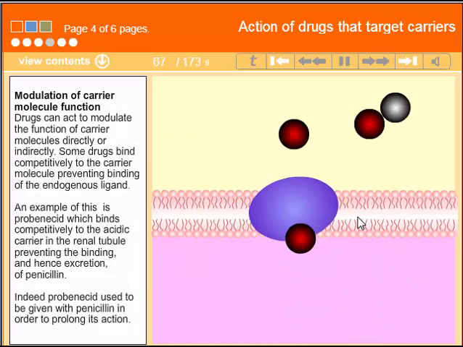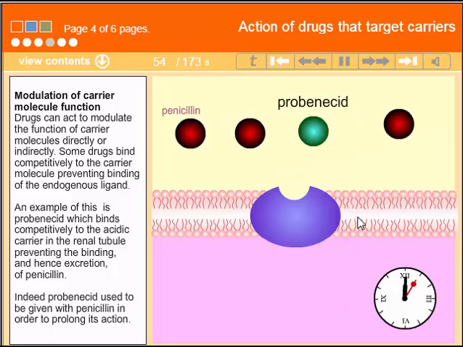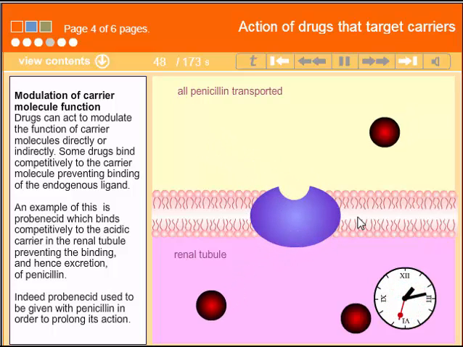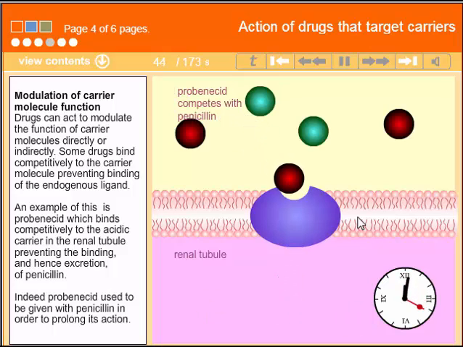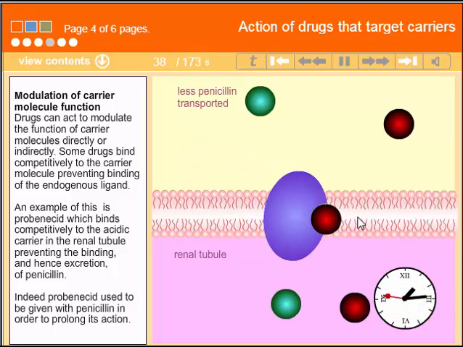Drugs can act to modulate the function of carrier molecules directly or indirectly. Some drugs bind competitively to the carrier molecule, preventing binding of the endogenous ligand. An example of this is probenecid, which binds competitively to the acidic carrier in the renal tubule, preventing the binding and hence excretion of penicillin. Indeed, probenecid used to be given with penicillin in order to prolong its action.